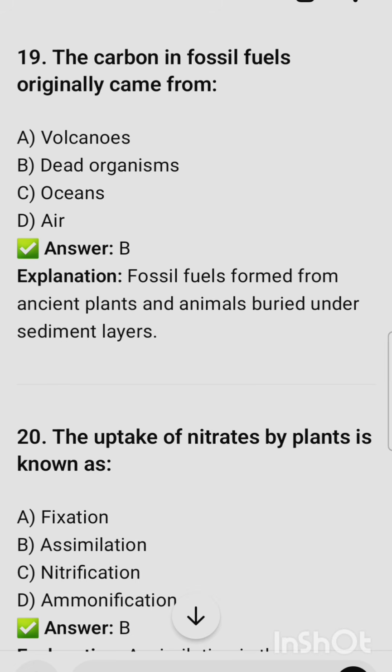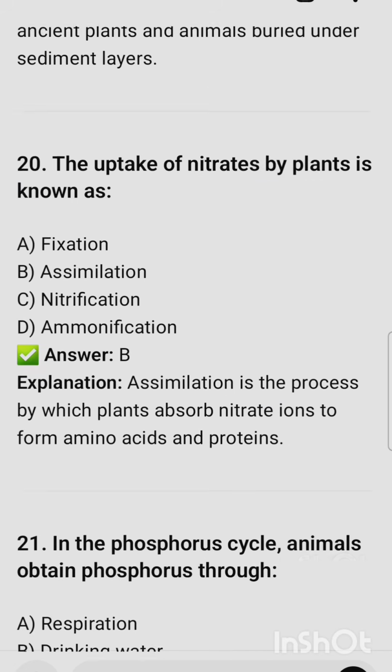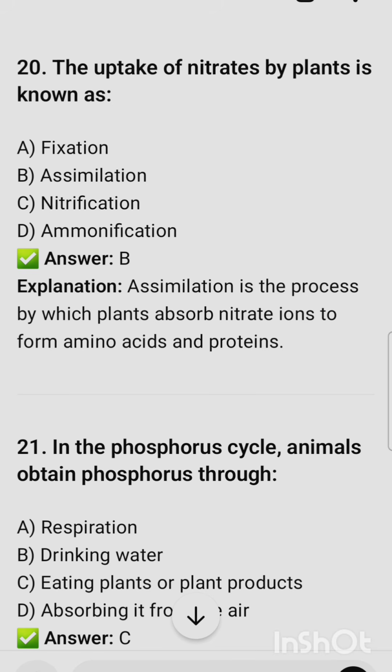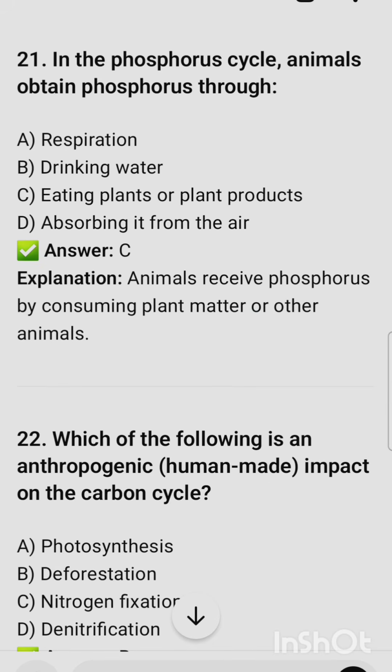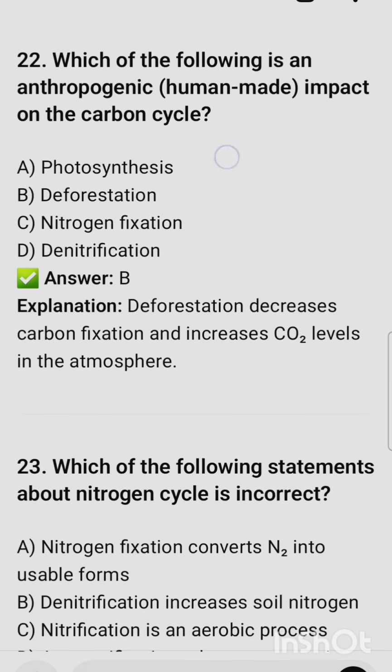The carbon in fossil fuels originally came from dead organisms. The uptake of nitrates by plants is known as assimilation. In the phosphorus cycle, animals obtain phosphorus through eating plants or plant products. Which of the following is an anthropogenic, human-made impact on the carbon cycle? It is deforestation.